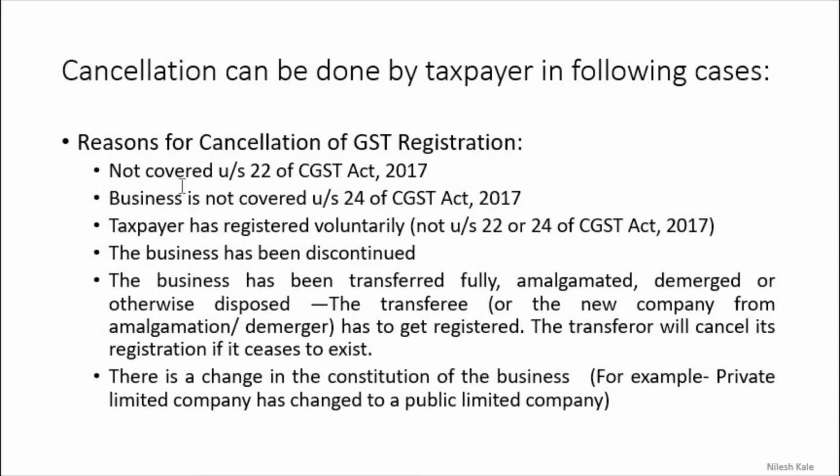If the person is not covered under section 22 of the CGST Act 2017, you can apply for the cancellation. If the business is not covered under section 24, that is, compulsory registration under the CGST Act 2017, then you can apply for cancellation. If the taxpayer has registered voluntarily, not under section 22 or 24, then you can apply for cancellation voluntarily, because the government thinks that you may apply for cancellation voluntarily as you had applied for registration voluntarily, right?